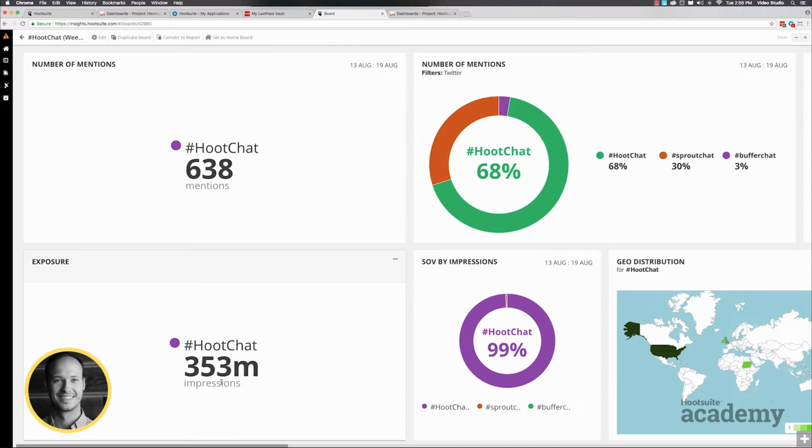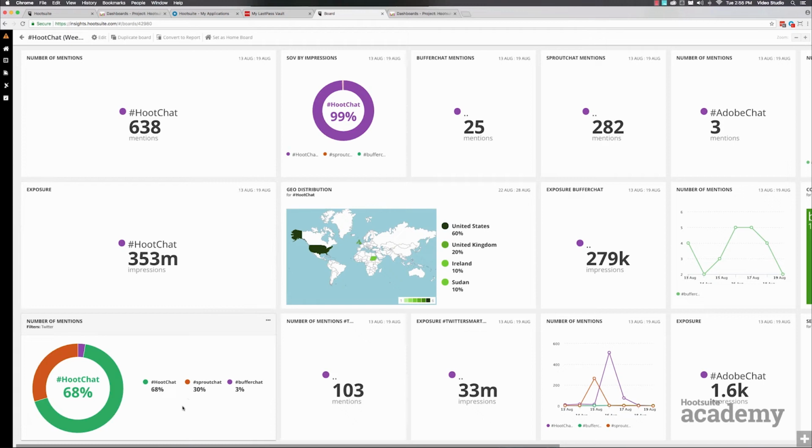We had 353 million impressions over that week, which was pretty cool too. If you hover over, you can see that there's an exact number. And then when we come over here, let's zoom out a little bit. You can see all of these different numbers. Here is a visualization that I used where I'm tracking HootChat, but I'm also tracking our competitive chats that we go up against each week. These two chats will be talking about similar social media marketing tips and tricks. So I keep an eye on them just to see how we're doing in comparison.